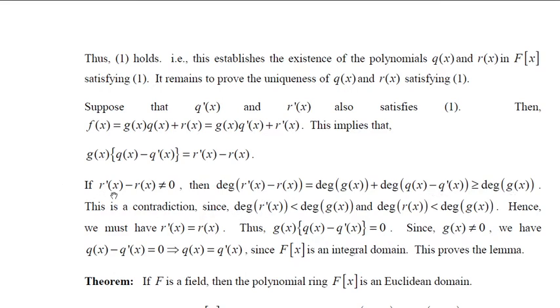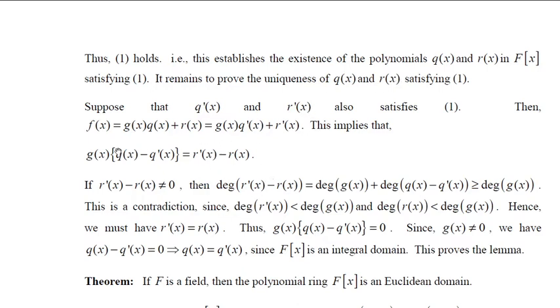What was that? R dash of x minus r of x is not equal to 0 is wrong. Therefore, it should be equal to 0. If this becomes 0, r dash of x will be equal to r of x. That means we have shown r dash of x and r of x are one and the same.